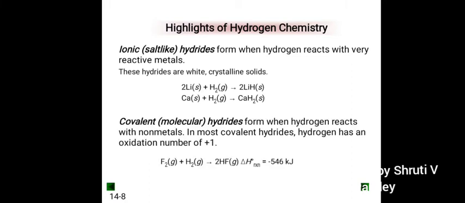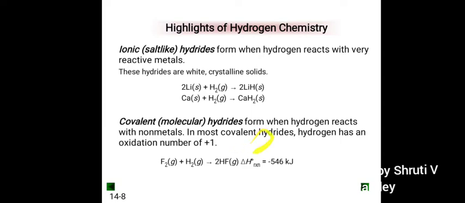Now, highlights of hydrogen in chemistry. Ionic, that is salt-like, hydrides form when hydrogen reacts with very reactive metals. These hydrides are white crystalline solids. Like lithium reacts with hydrogen and produces lithium hydride. Calcium reacts with hydrogen and produces calcium hydride. Both are solids with a white crystalline structure.